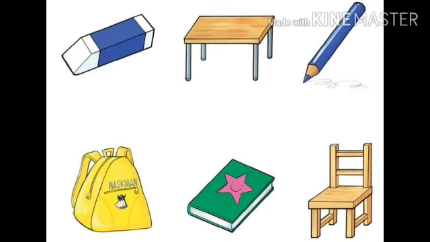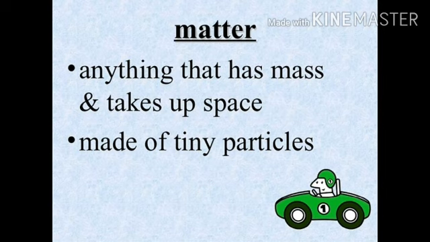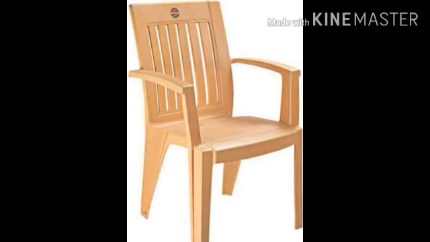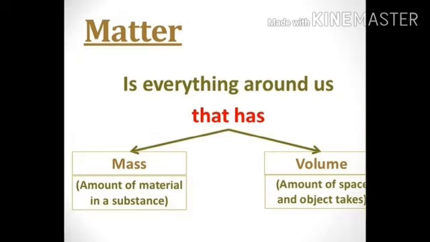And the thing which occupies space and has weight is known as matter. So we can say that the things we see around us are all matters, like chair. If I give you an example of chair, it occupies space and it has weight too. So, chair is a matter. In the same way, eraser, bucket, shirt, spoon, all these are matters.